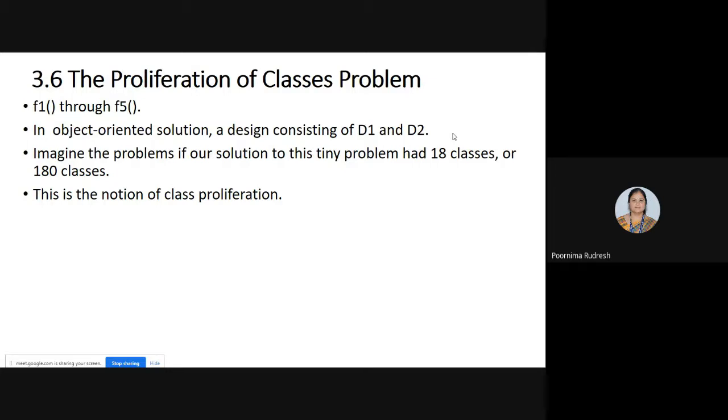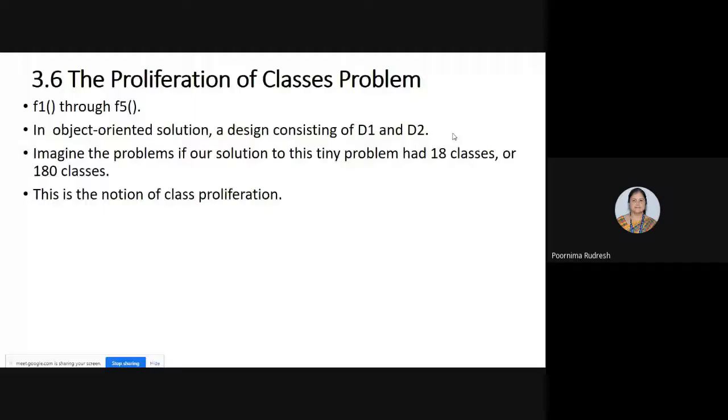It leads to the creation of a large number of classes, and that problem is called the proliferation of classes problem. Understood now? Understood? Now let us consider the design consisting of 180 classes.